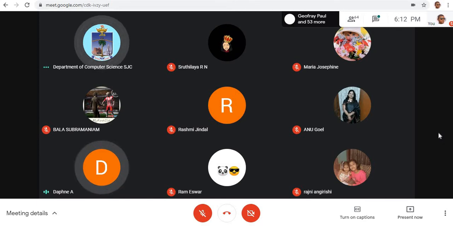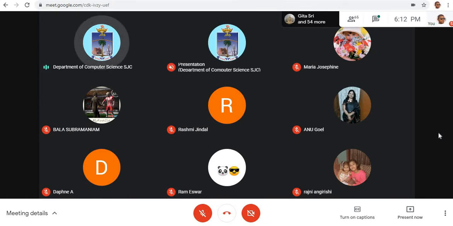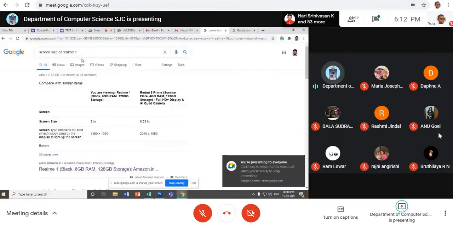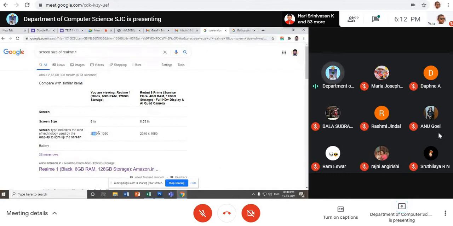Sir, your screen is not shared. You just try, yeah, I'll share it. So you will have to take it from the internet. Bala, what is your mobile screen size? If you don't know, just go to the browser. See, screen size of Realme 1. Here it comes, 2160 into 1080.